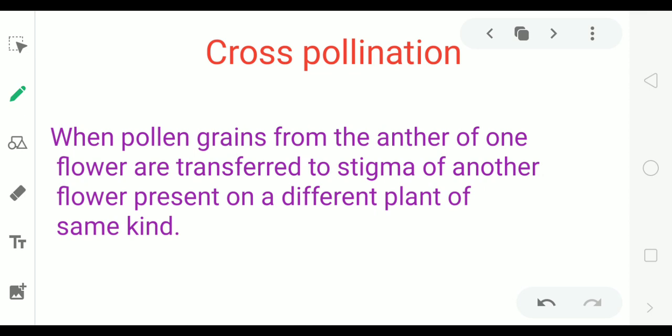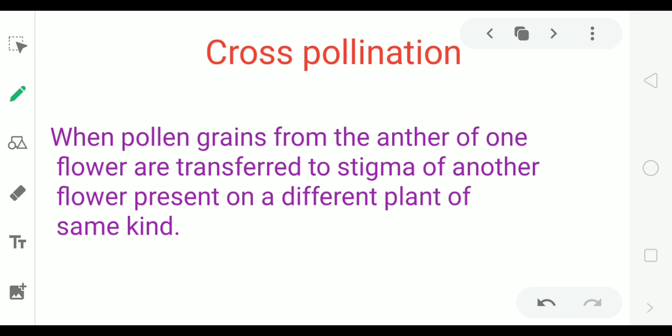So wind is pollinator. Wind is agent of pollination. So wind carries pollen grains from flower of one plant to flower of other plant.